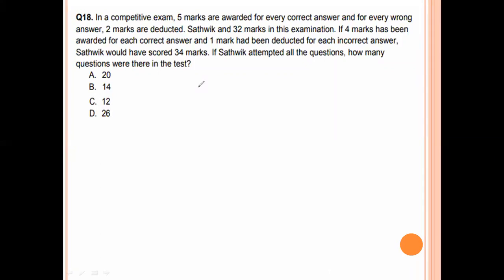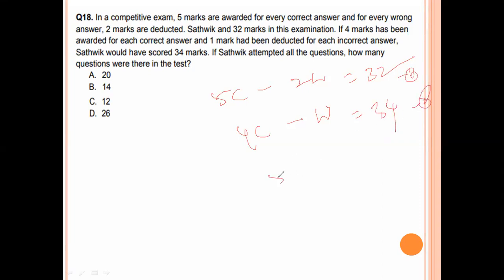In a competitive exam, 5 marks are awarded for every correct answer and for every wrong answer, 2 marks are deducted. Satvik got 32 marks in this examination. So 5c minus 2w equals 32. If 4 marks are awarded for each correct answer and 1 mark deducted for each wrong answer, Satvik would have required to get 34 marks. So this is equation 1, this is equation 2.